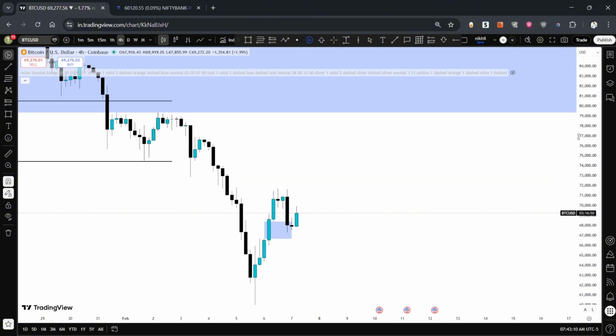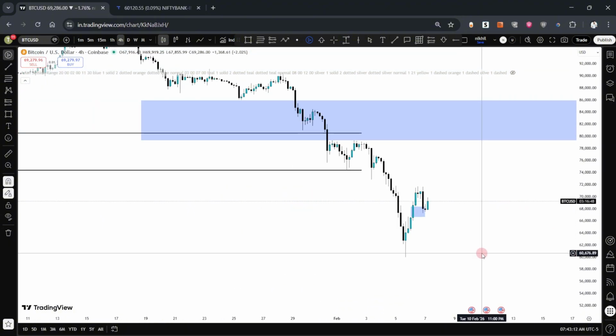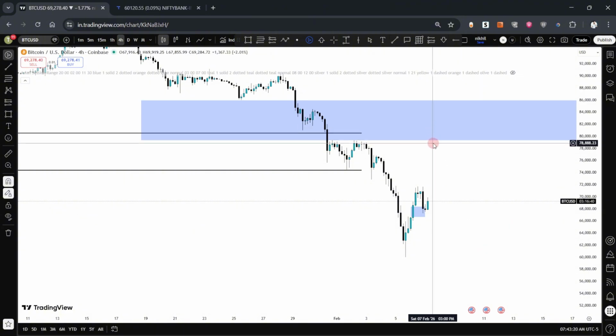So basically, there is uncertainty in what I see in the price action. But whatever it is, we'll wait. I don't see any clear intraday bias on BTC right now. If you're a scalper, you can definitely trade just based on liquidity. But if you are hoping for some bias, I don't know what the bias is right now on BTC.